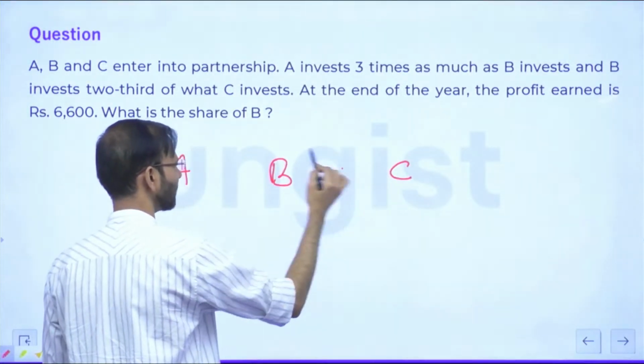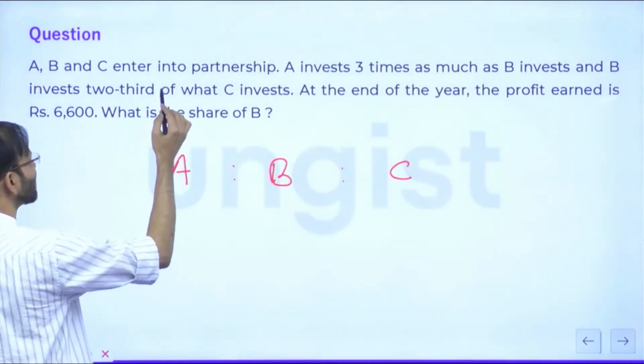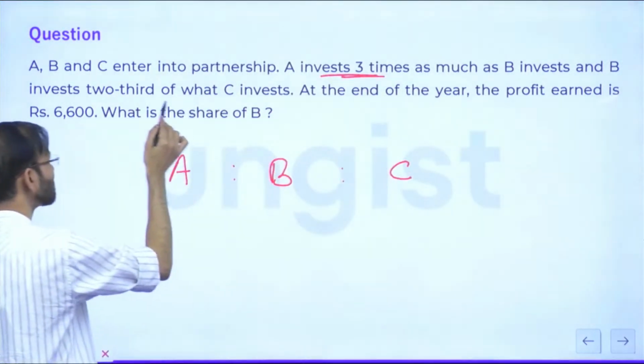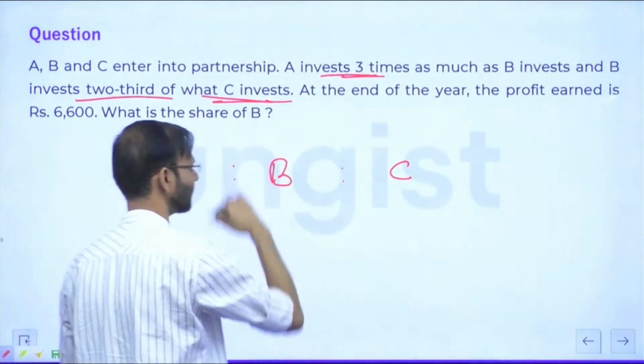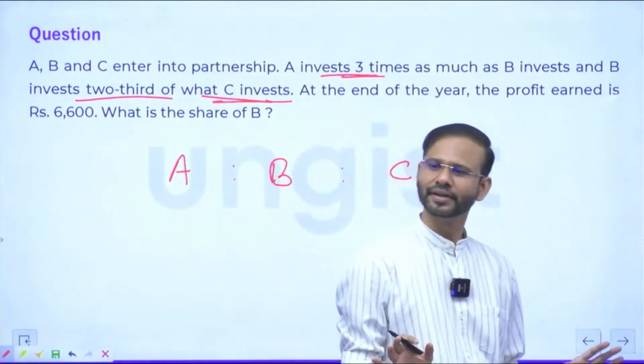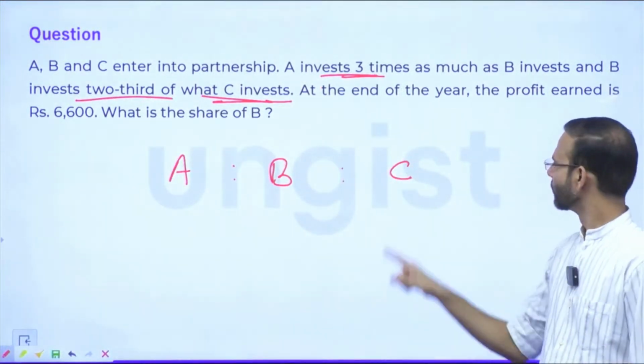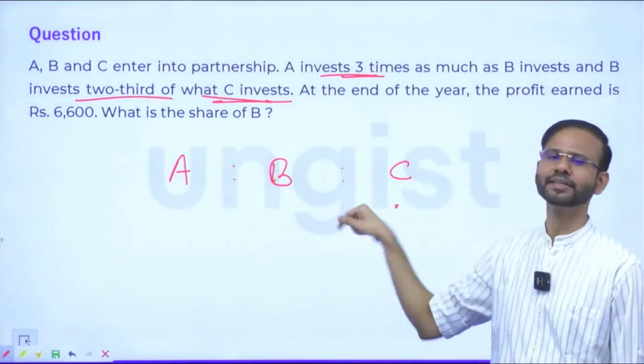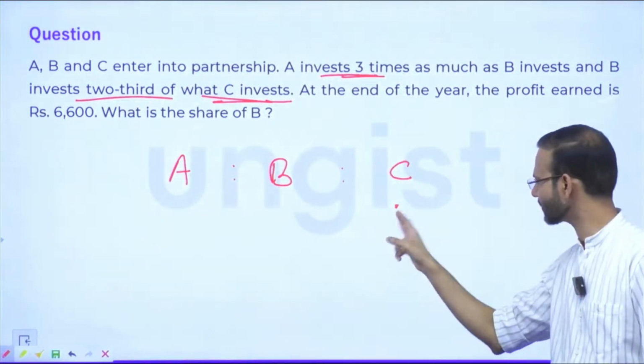Just tell me, A invests 3 times of B and B invests 2/3 of C, right? Okay, just tell me, what should I assume here? I'll be starting with C. What should I write here?